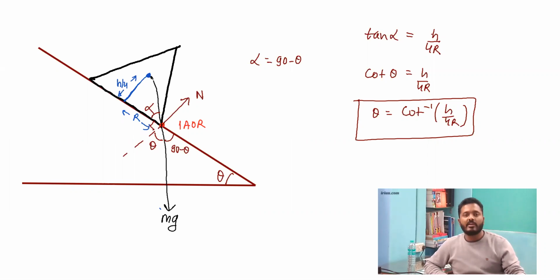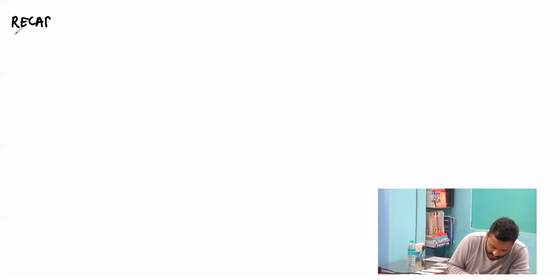Next, we are dealing with one interesting problem. So again, I'm moving towards another application of toppling. We have taken the case of turning of a car on a circular road. But we haven't taken into consideration what if the car topples. So what we have done so far, I'm just giving you a quick recap. So let us initiate with the recap of turning of a car on a circular road.